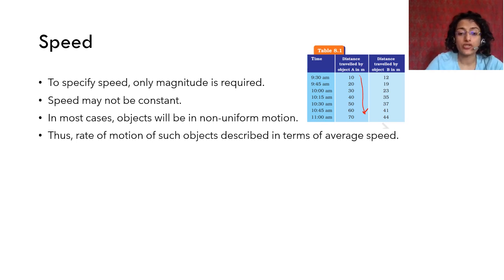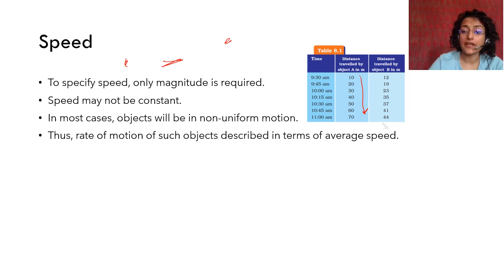So the rate of motion is described as average speed. Let's look at average speed. When you go to some place, if you look at the speedometer of your car or your scooter, you will see what speed is showing at that time. For example, there are certain patches where you are going at 70 kilometers per hour. There are certain patches in the city where you can only move at 30 kilometers per hour. So that is your speed at that point of time. You will understand that to go from one point to another it took me this much time, which was not equal to either 30 or 70. That is not your average speed.